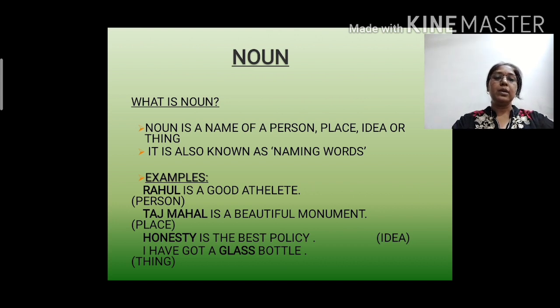Let's understand this with the help of an example. Rahul is a good athlete. Here Rahul is a person. Taj Mahal is a beautiful monument. Here Taj Mahal is a place. Honesty is the best policy. Honesty describes an idea. Here I have got a glass bottle, and here glass bottle is a thing. So all these bold words are nouns because they are denoting things like person, place, idea or thing.